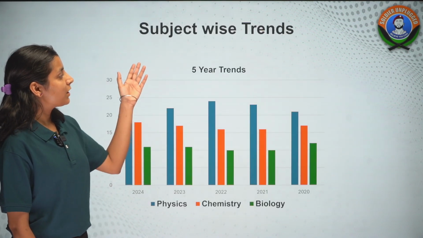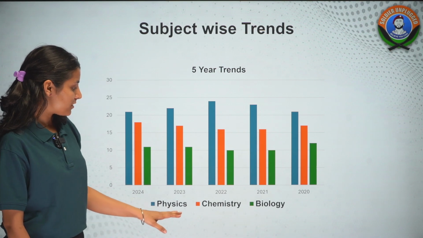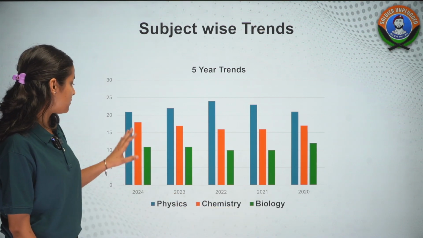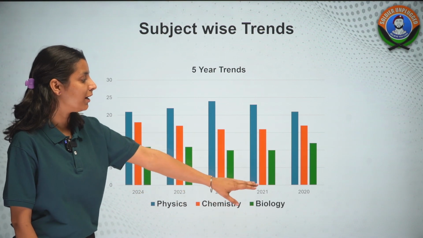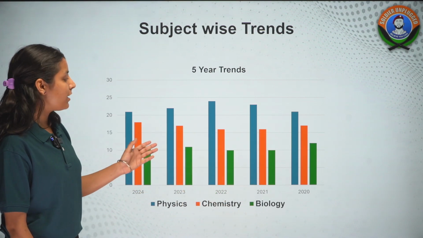Now this is the subject-wise 5-year trends. You can see in physics, chemistry and biology. Physics is of utmost importance in 2024, 23, 22, 21 and 20. And then we have chemistry and biology.